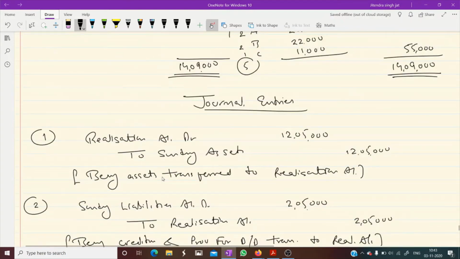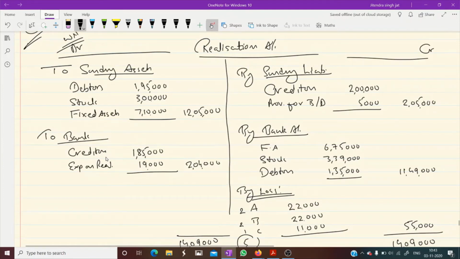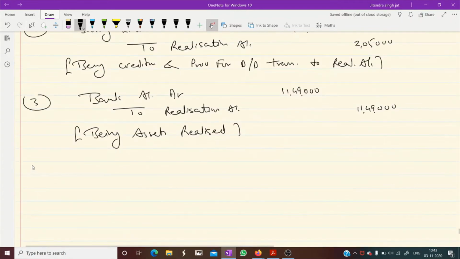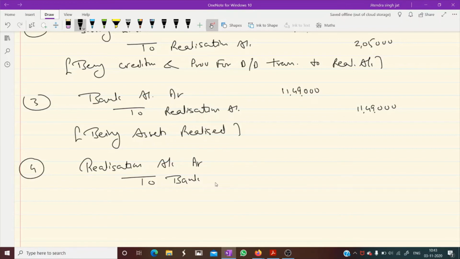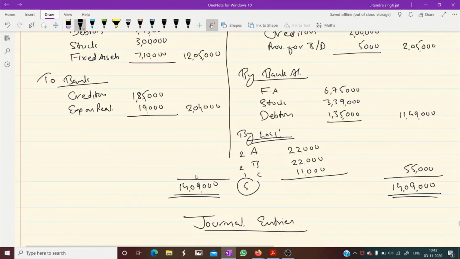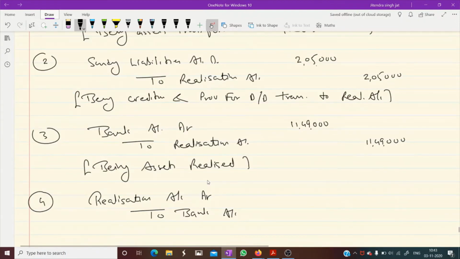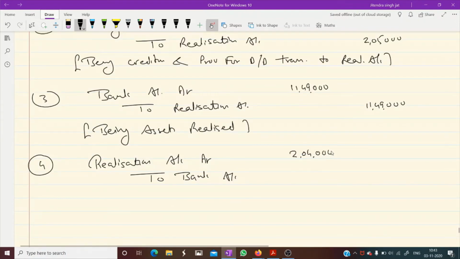Then the fourth entry you will pass for payment of liabilities, creditors and expenses on realization, 2 lakh 4,000. Cash is going out. So realization account debit to bank account, 2 lakh 4,000. Being liabilities paid.